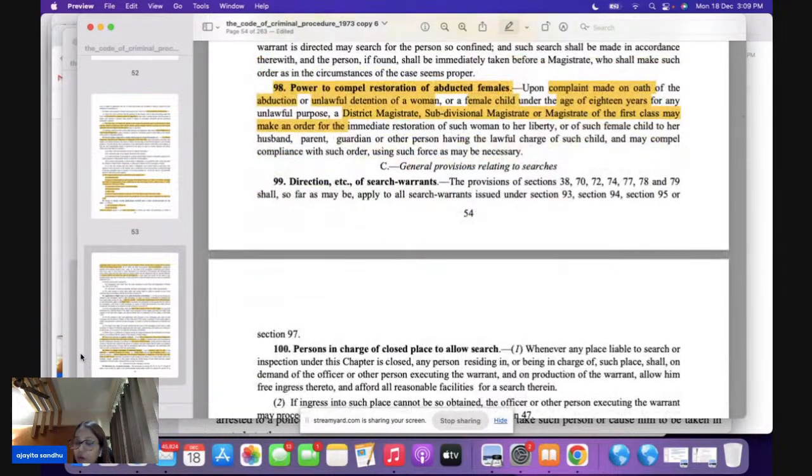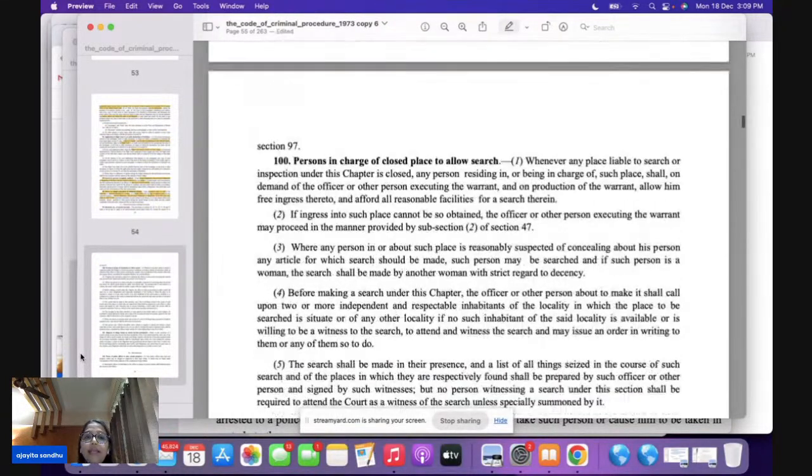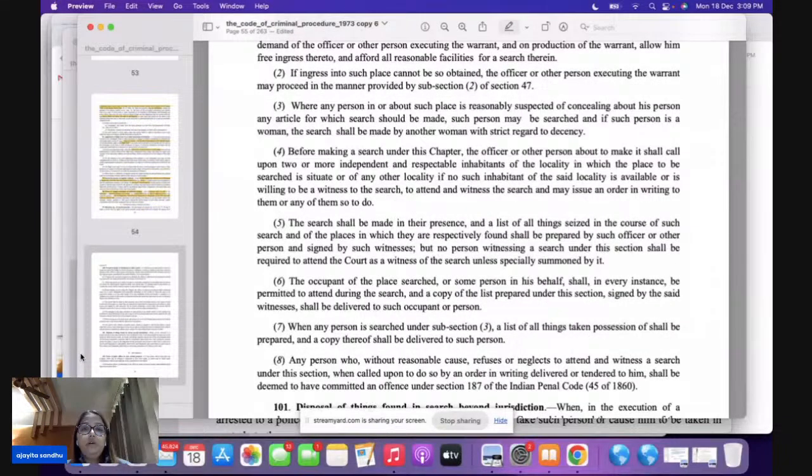And on this point, all of you come to section 100 quickly. In section 100, we are talking about persons in charge of a closed place to allow search. How are you going to make a search of this particular point? When we speak of search under section 100 here, bacha, please remember the most important point is subsection 4.